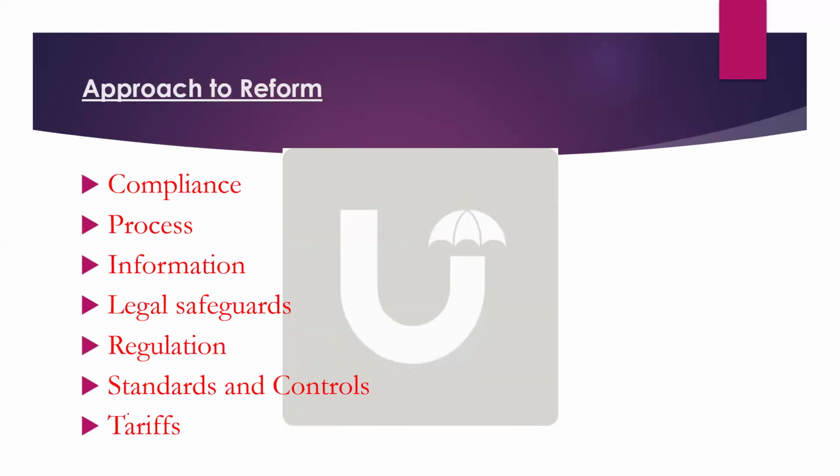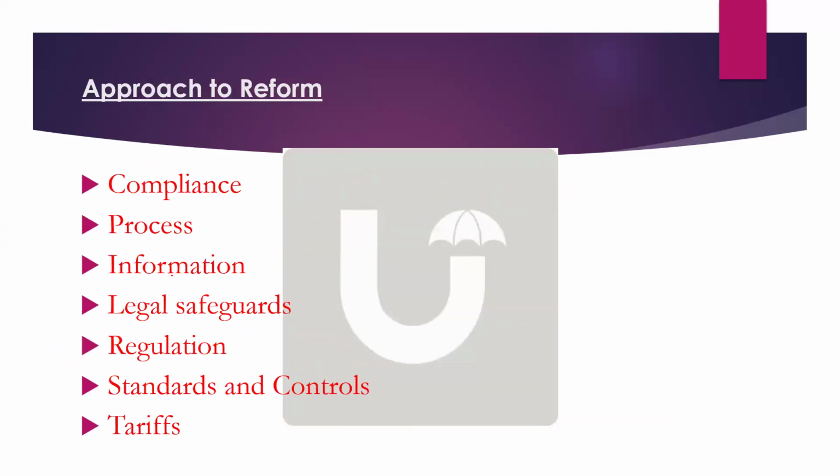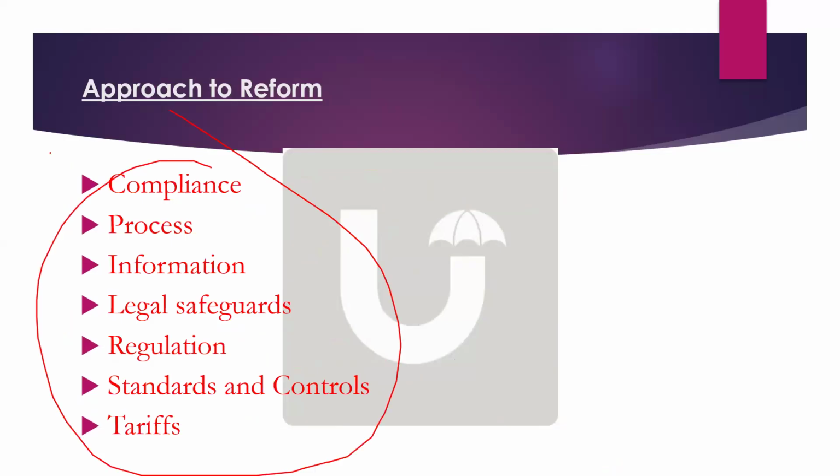Apart from that, I have given some keywords here. Can you tell me what keyword has to be added to make sense for solutions? Like I am giving you solutions now. So approach to reform solutions. So what keyword has to be here for compliance? Reduce compliance burden. Very good. Reduce compliance burden. Very good.